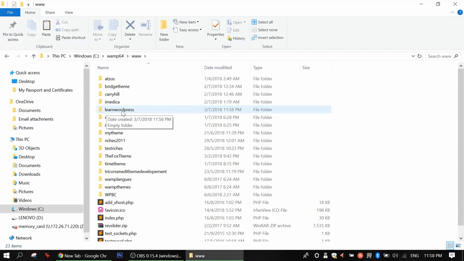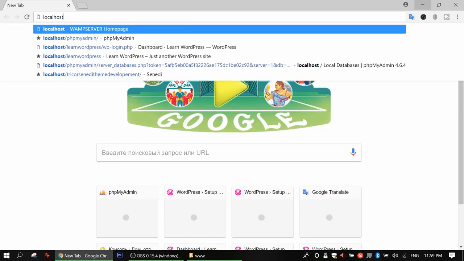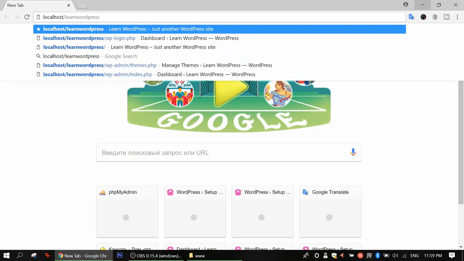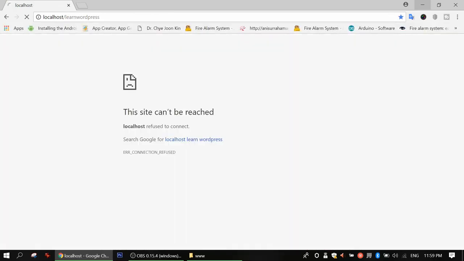So you can access your domain by requesting it from your browser. How will you request? The first thing you write is localhost, then slash, and then you write your domain name, learn WordPress. Then you press enter and you will see the path inside your localhost. But why is this not showing here? Because I didn't run my server.